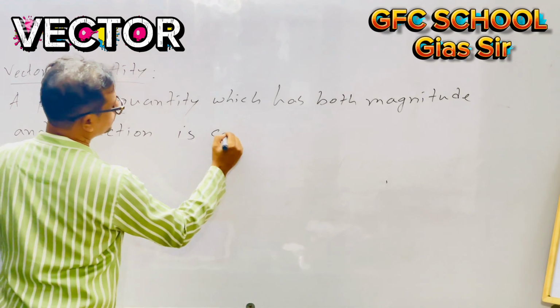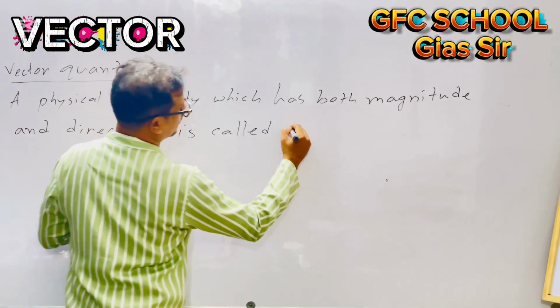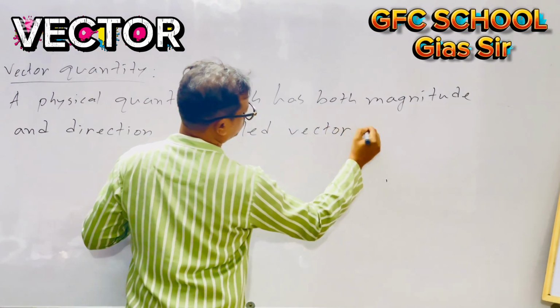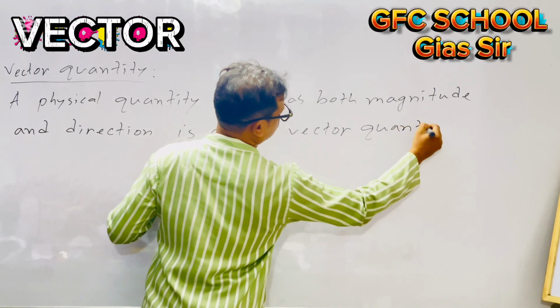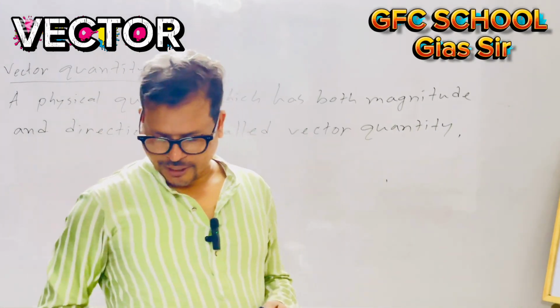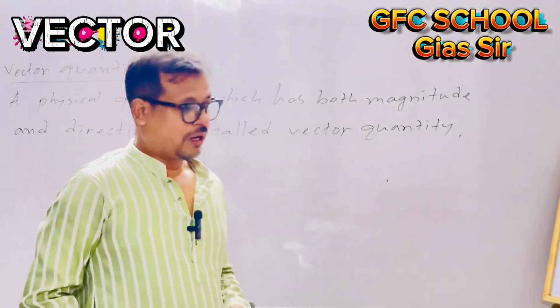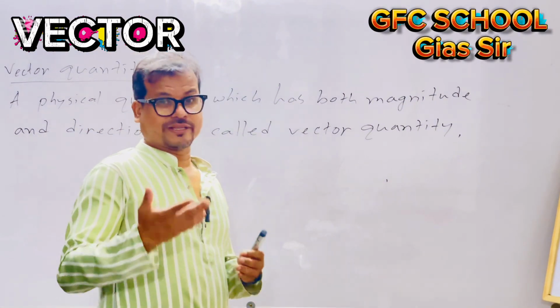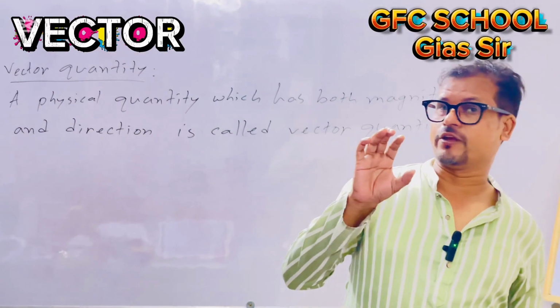It's called a vector quantity, or we could say vector only. Guys, when you were a student of class 6, you had the names velocity, acceleration.